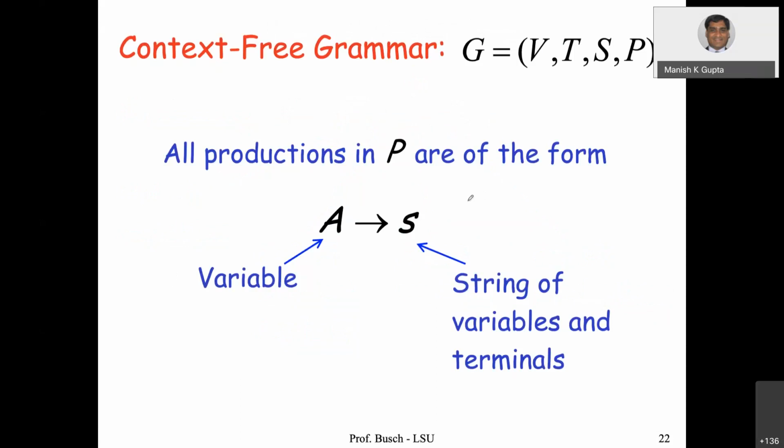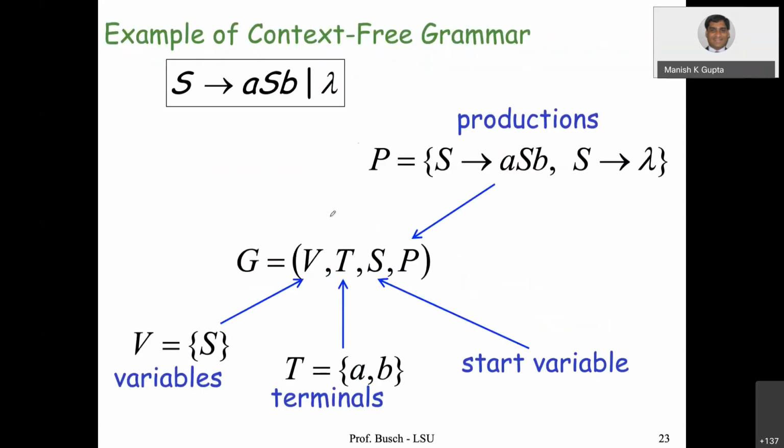One of them: when all productions in P are of the form that on the left hand side there is a variable and on the right hand side there is a string of variables and terminals, these are known as context-free grammars. So in a context-free grammar, all the productions are of this form. Left hand side there is a single variable, and right hand side is a string of variables and terminals. This is an example of a context-free grammar, because there are 2 production rules.